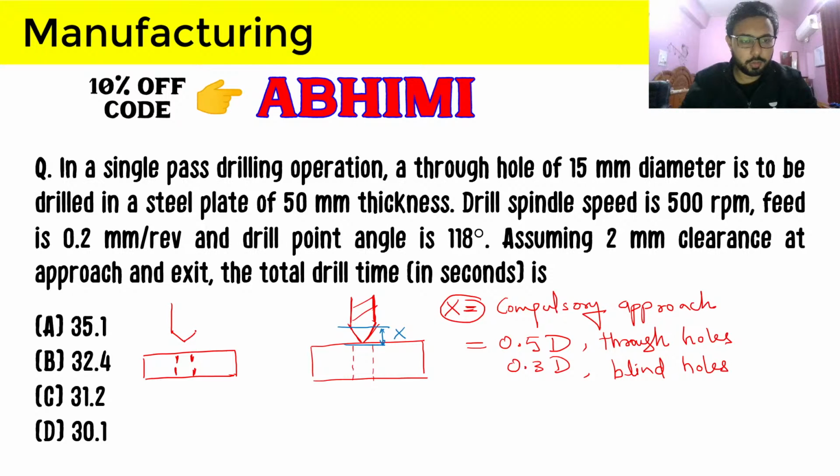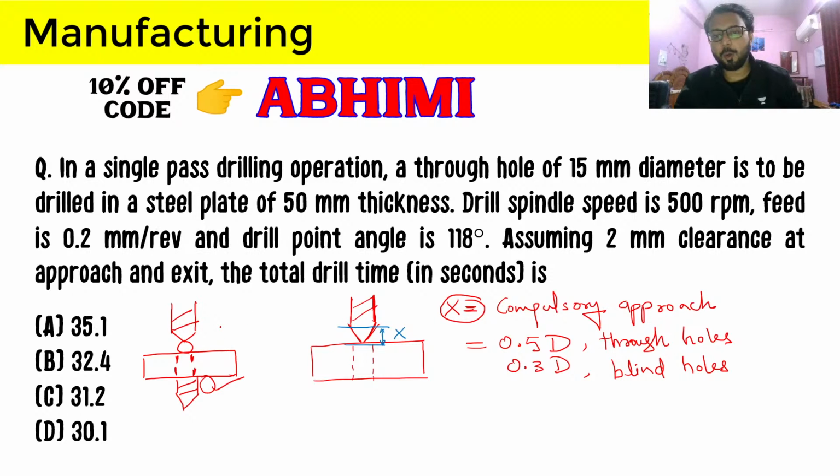So your drill could be like this. This is the clearance provided at approach, and after doing the drilling, it can end at this position. So this is the exit clearance.